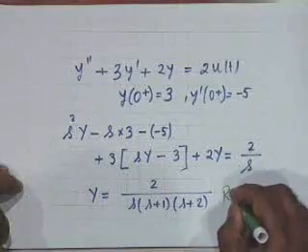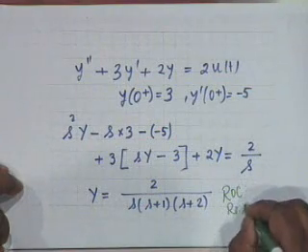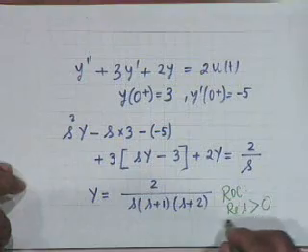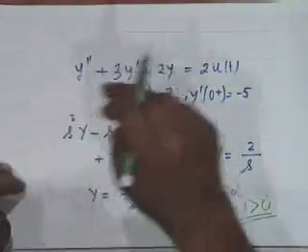That's correct, to the right of the rightmost pole. So the ROC here should be real part of s greater than 0.